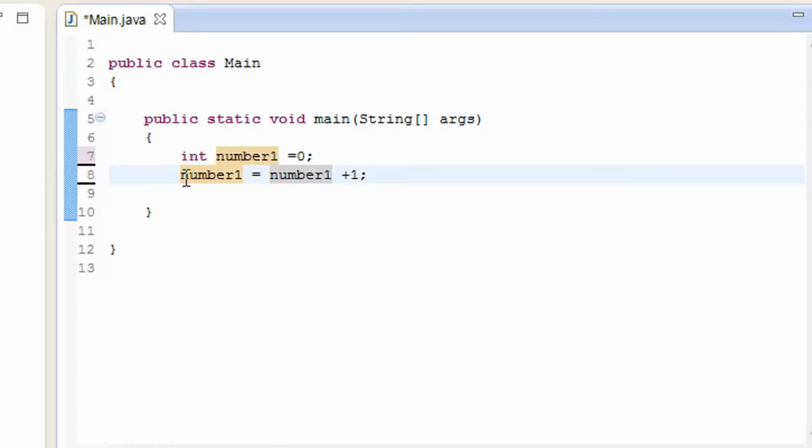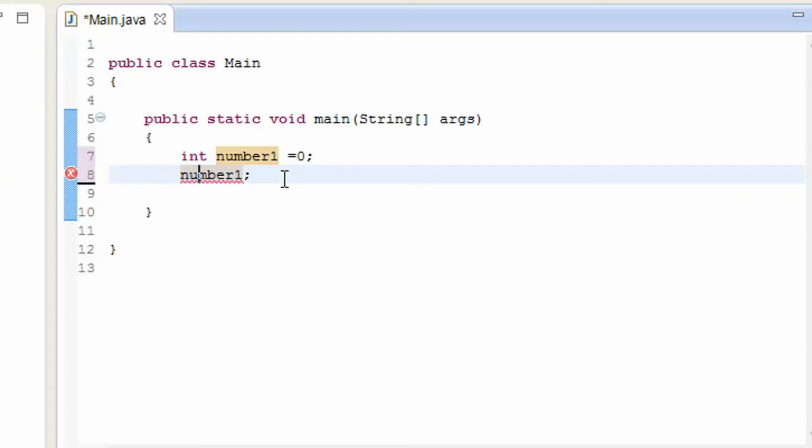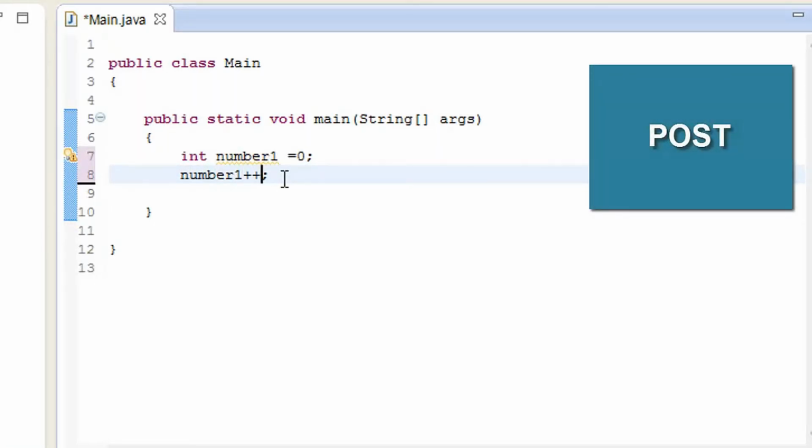It is going to go ahead and add number 1 as a value to it, and this will add number 1 to it. There is an easy way to do that, so close this one, and that easy way is adding double plus to it. That's what we say as pre. Add plus behind number 1 two times, it is going to be known as post.